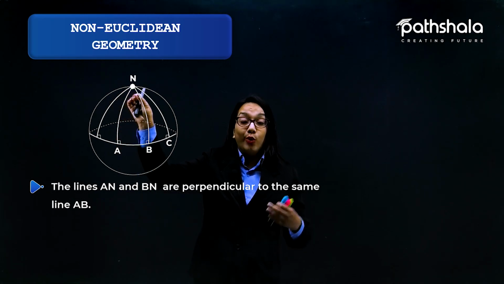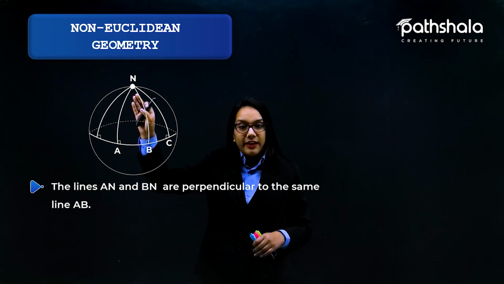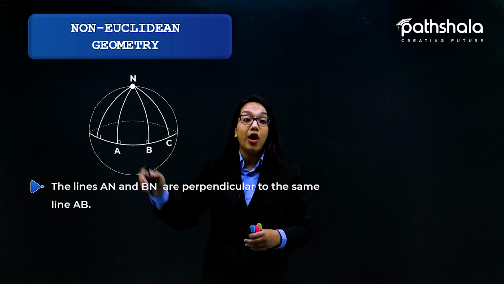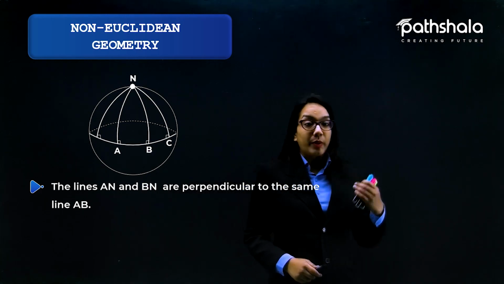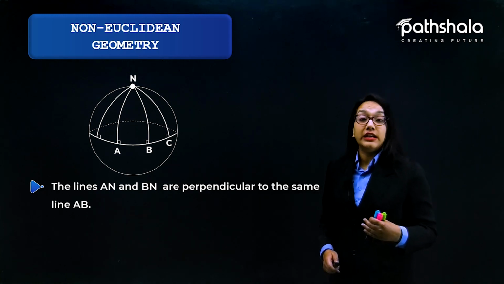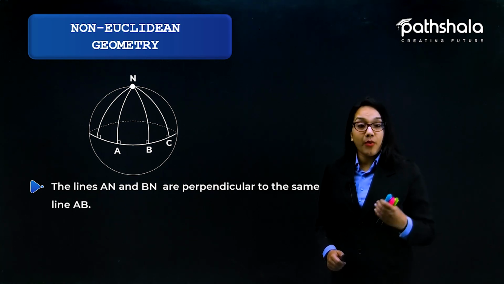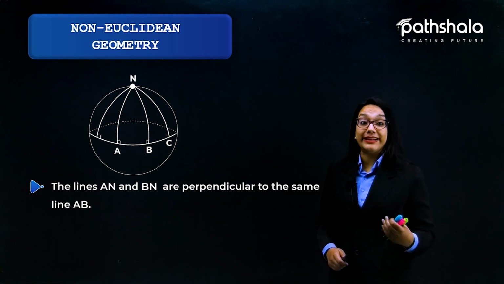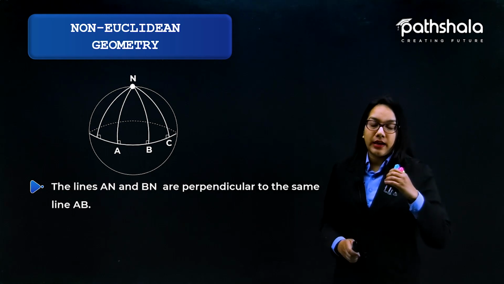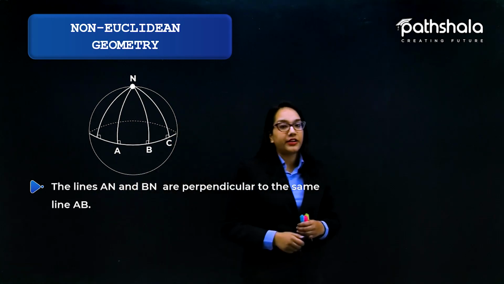But if their angle is 180 degrees, then again they meet each other at this particular point. And moreover, if this is a triangle, ABN, then the sum of the interior angles is definitely greater than 180 degrees. So from this figure, we can conclude that the lines AN and BN are perpendicular to the same line AB, the sum of their angles is 180 degrees, and they intersect each other at the point N. Moreover, the sum of the angles in the triangle is definitely greater than 180 degrees.